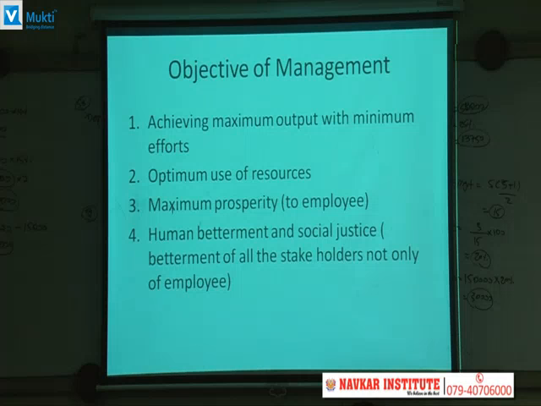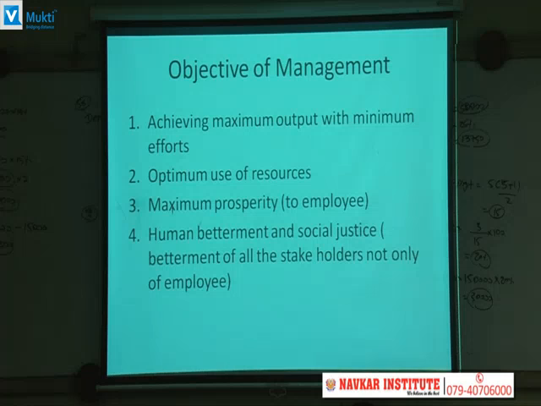Then maximum prosperity to the employee. As resources are used in an optimum way, the company is going to get benefit by using minimum effort and getting maximum output. Ultimately the profit is going to increase, and it is going to affect the working conditions, the pay, the salary, the bonus and everything of the employees. So by that, employees are going to be prosperous. So maximum prosperity to the employee.